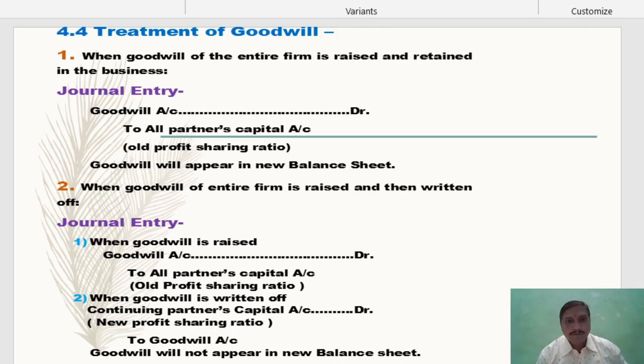In this case, retaining the goodwill in business means goodwill appears in the new balance sheet after retirement of the retiring partner. Goodwill appears on the asset side of the new balance sheet.